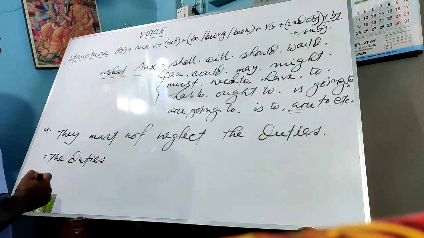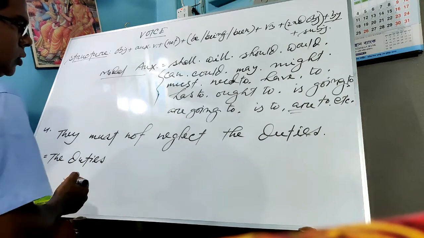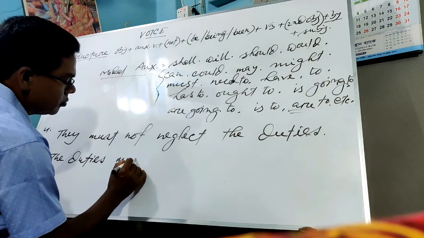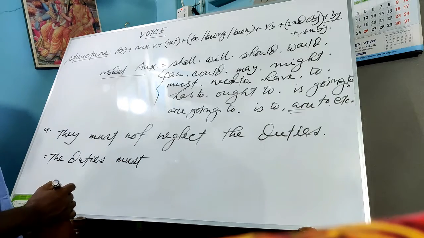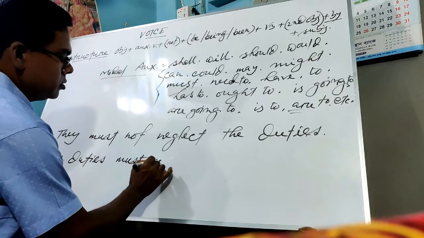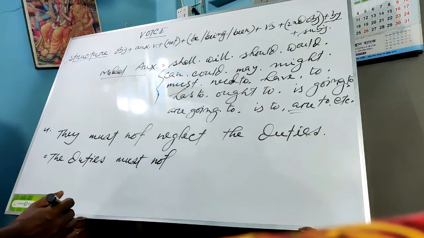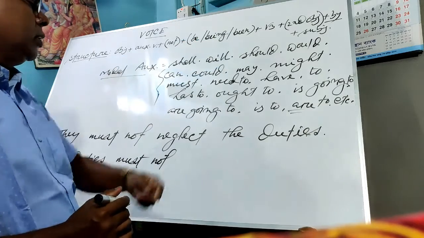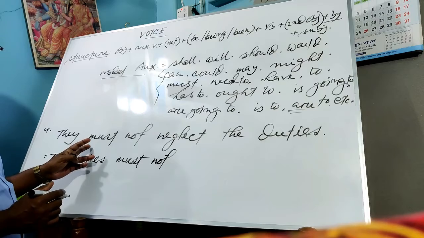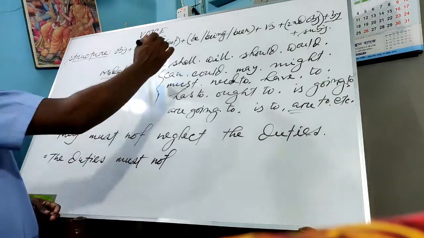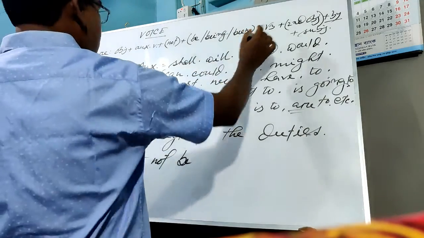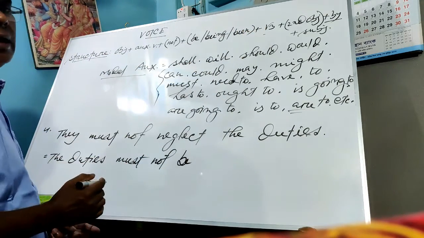The duties. Okay. And then you will write the auxiliary. What is the auxiliary? The auxiliary here is must. Okay, must. Then what will you write? We will write not, because there is not. So not. Then we will write the use of be, been, being. As we have found here the use of must, the modal auxiliary, we will use here be. And next V3. What is the V3 here? The main verb is neglect, neglected.